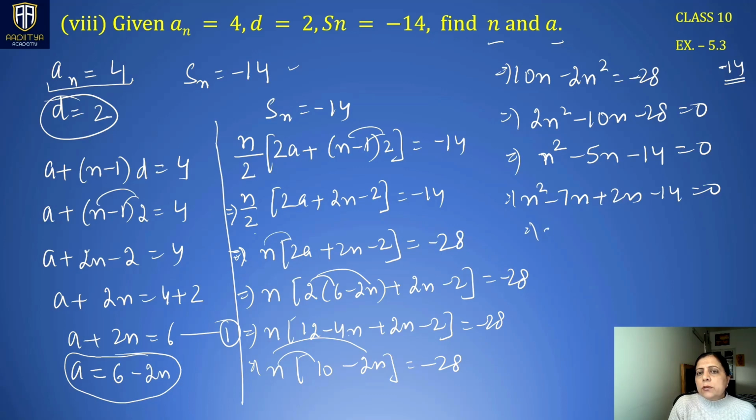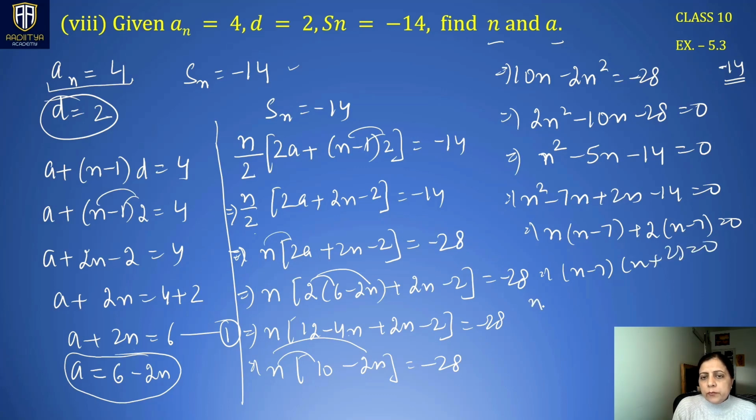Right? So taking n common, we have n minus 7. 2 common, we have n minus 7. This is 0. So we have (n minus 7)(n plus 2) equal to 0. n is either 7 or minus 2. Minus 2 is not possible, being the number of terms. It cannot be negative. So n is 7 here.